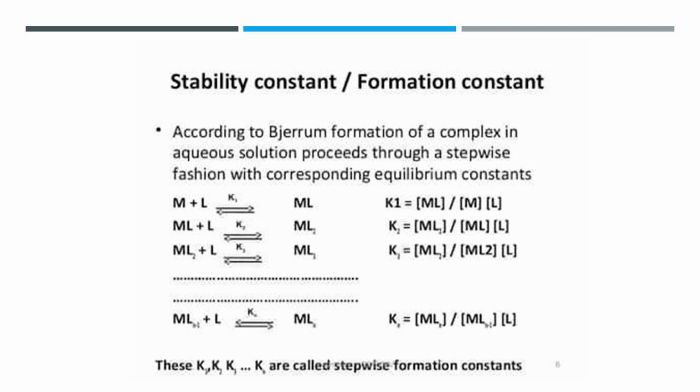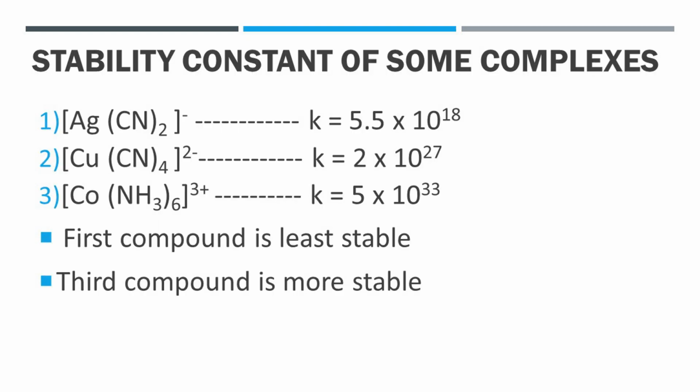Now, higher the value of K, larger is stability. For example, Ag+ plus 2CN- give rise to [Ag(CN)2]- ion, where K is equal to 5.5 × 10^18. Second example is Cu2+ plus 4CN- in equilibrium gives [Cu(CN)4]2- ion. Its stability constant is 2 × 10^27.